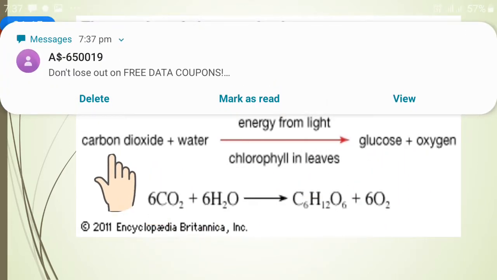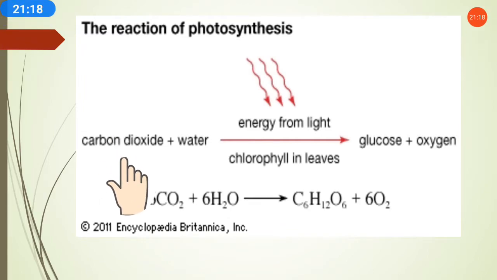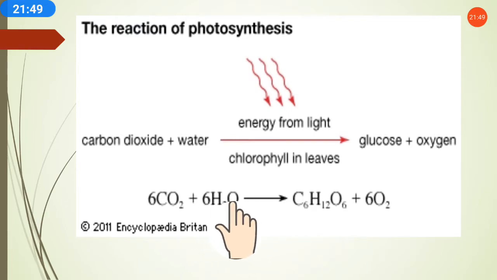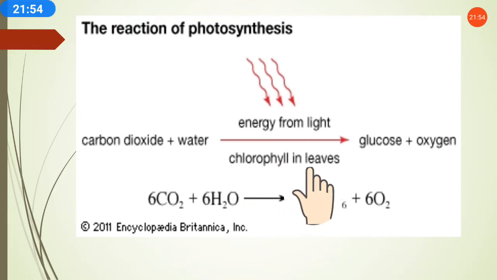So here, what is carbon dioxide? It is 6CO2: 6 carbon atoms, and oxygen 6 times 2, that is 12 oxygen atoms. Here the 6 and the 2 get multiplied, and there is no subscript on carbon. So 6 carbon atoms and 12 oxygen atoms. And water, what is the formula of water? 6H2O, in the presence of sunlight and chlorophyll in leaves.